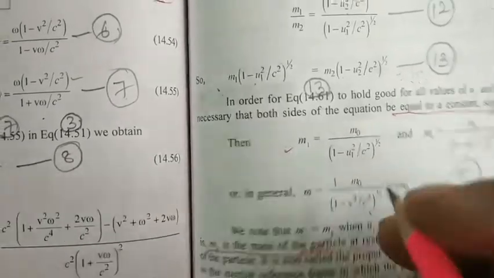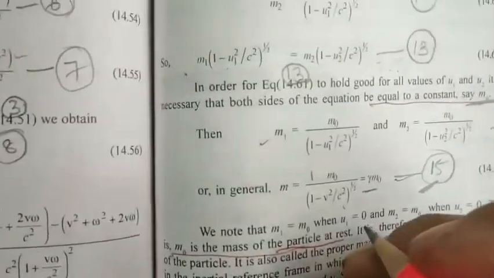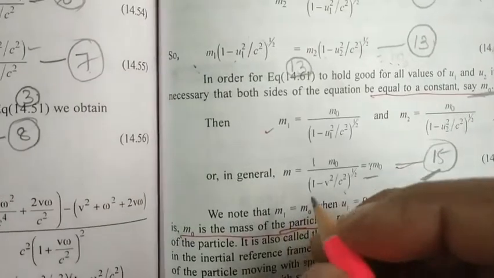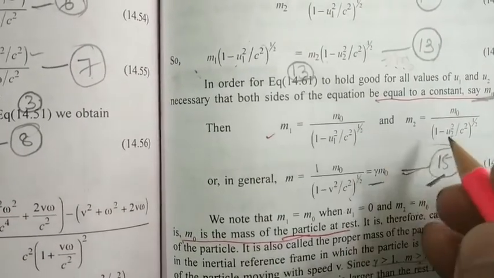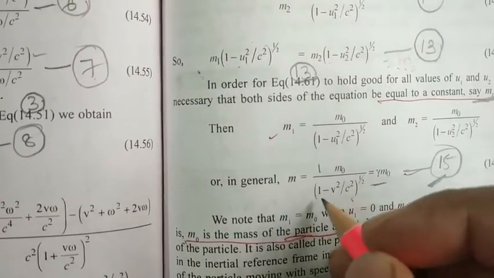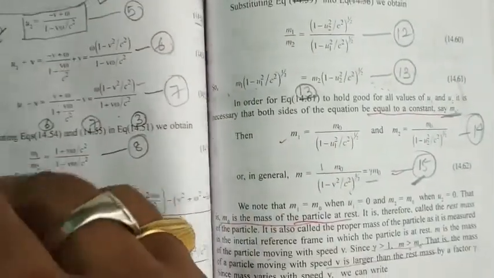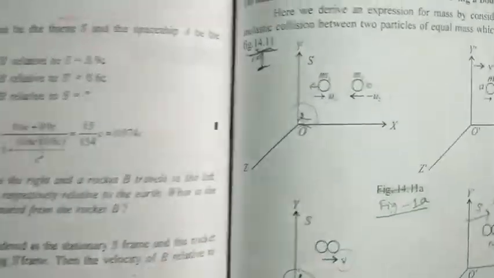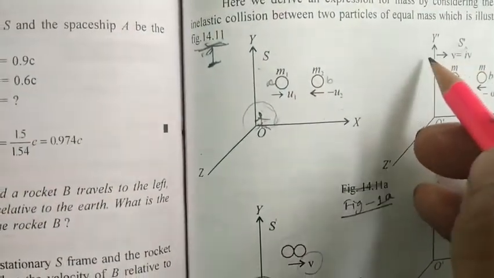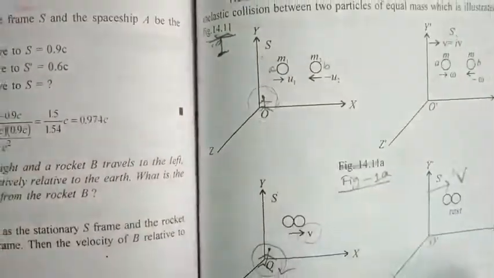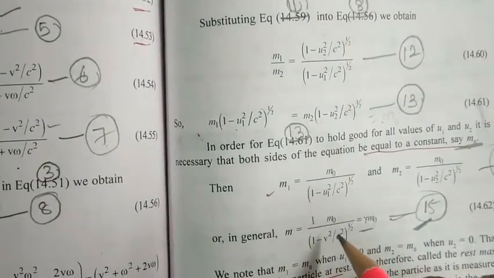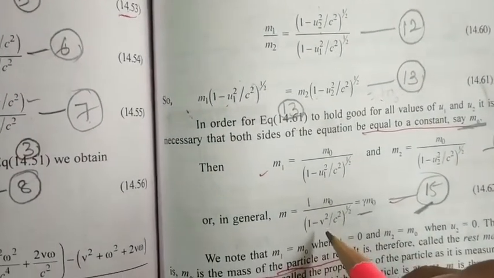Here you have to watch carefully. Instead of u1 and u2 we have written v. So don't be confused that this v is the velocity of the S dash frame. No, earlier we wrote v as the velocity of the S dash frame, but here we have substituted v in place of u1 and u2.